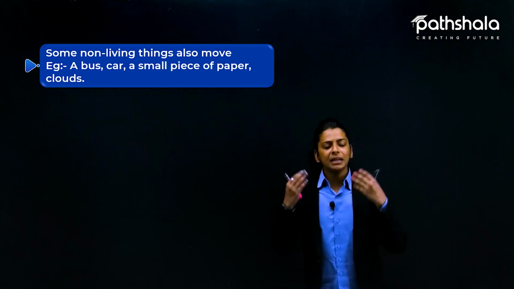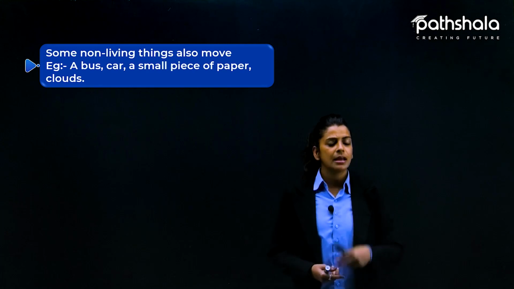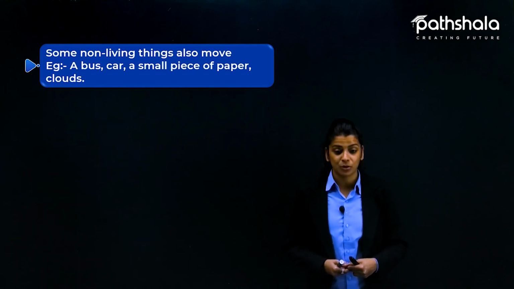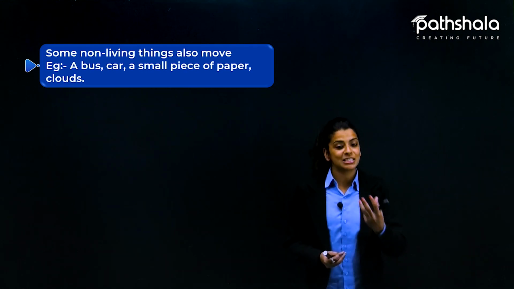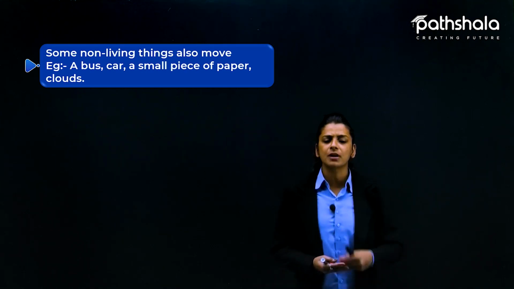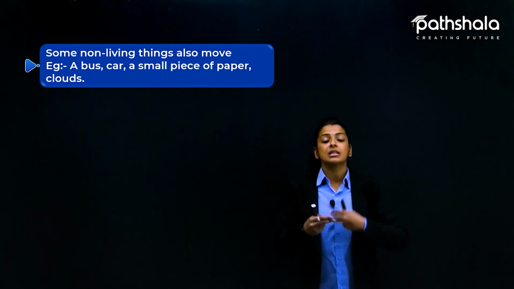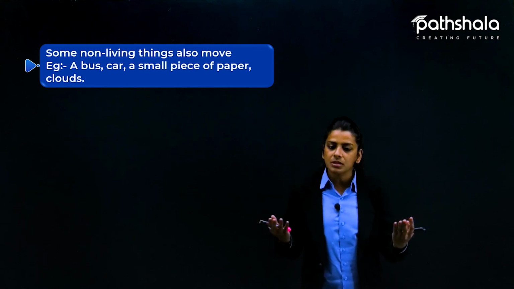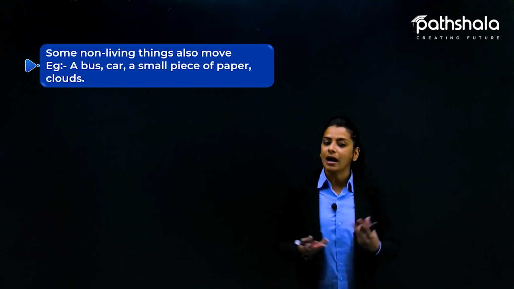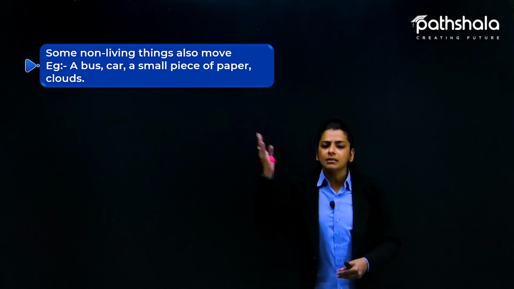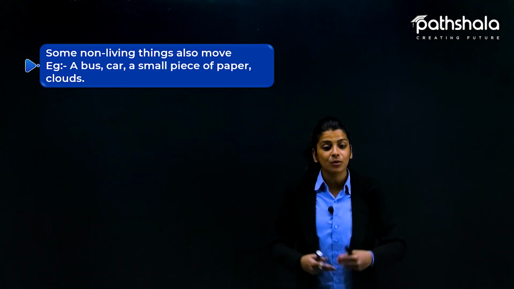Yes, we have seen them move, but by what factors? What factors are included behind this? Like, the cloud is moving because of the movement of air. The movement of air is pushing the clouds to move forward. That is why we see that the cloud is moving. Now, in the case of a car, it is fitted with a well-performing engine. Because of the engine, the motor moves, and because of that the car moves. The same goes for the bus. And a small piece of paper moves because of the moving air again. So yes, in such kinds of movement, an external force is being applied. So what is the meaning of an external force being applied?